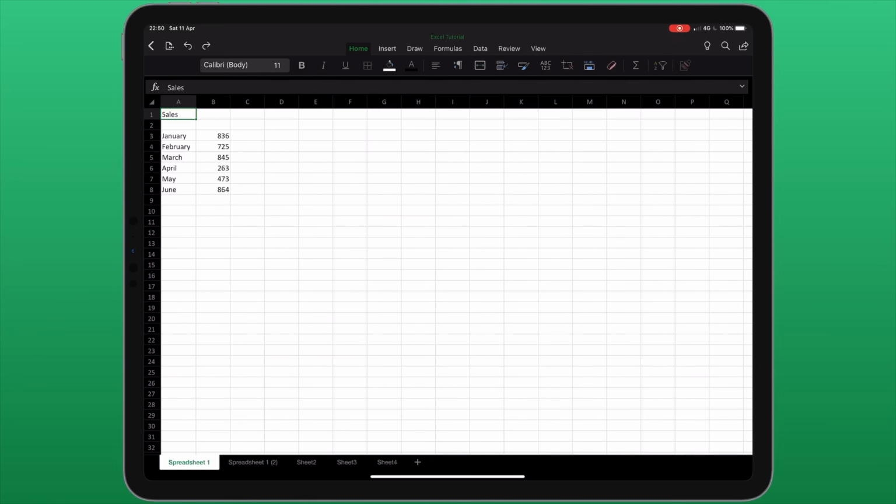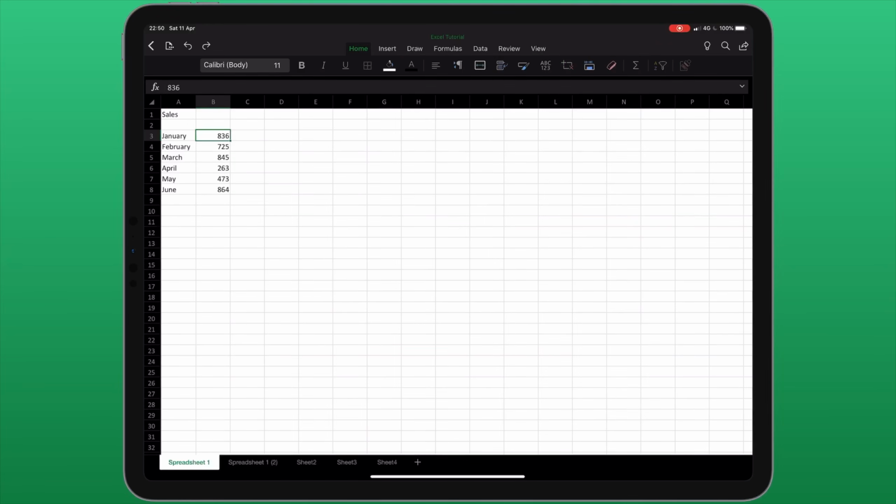If I tap on a cell and then tap it again, a contextual menu appears with a few handy shortcuts. This allows me to either cut and copy the contents of a cell, and once you've copied, a paste item will also appear on this menu. You can also tap edit to change the contents. You can add a comment if you're working collaboratively, or you can clear the cell entirely to get rid of all of the information.